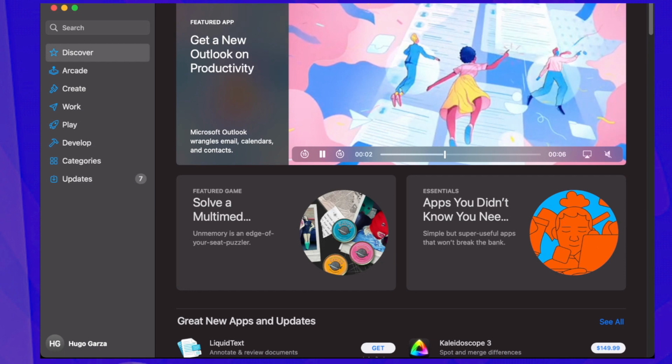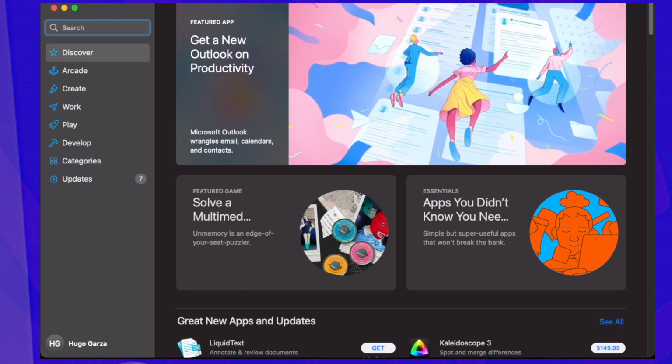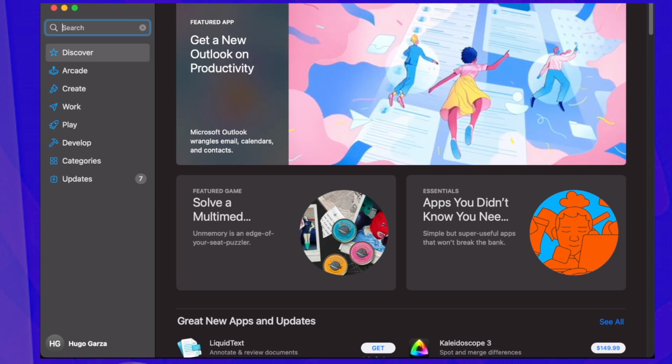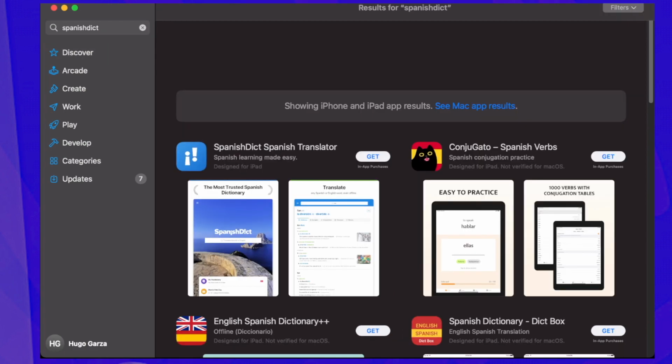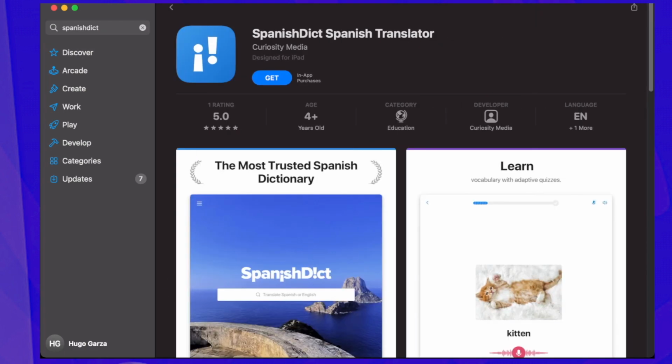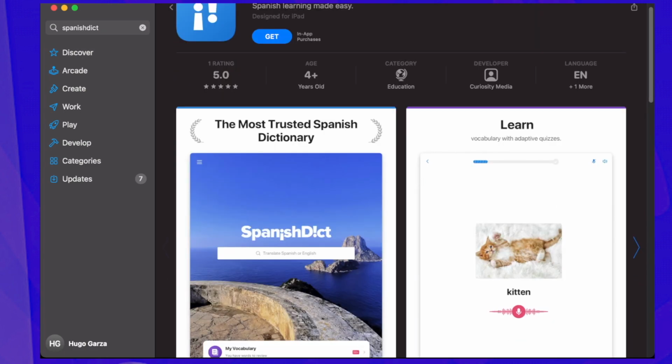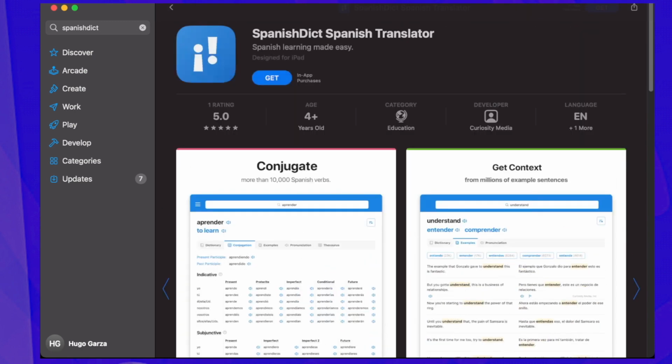And my recommendation is to get the app. So you can just search for Spanish Dict. So this one, Spanish Dict Translation. But it also has the conjugation, which is what you actually need. So check it out on iOS and Android devices. So that's my biggest recommendation.